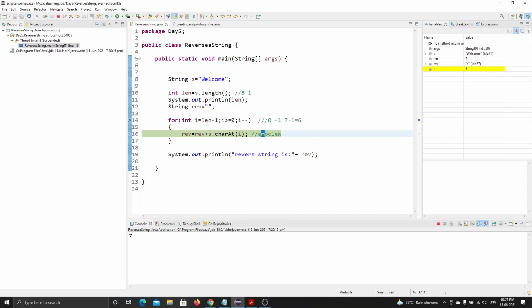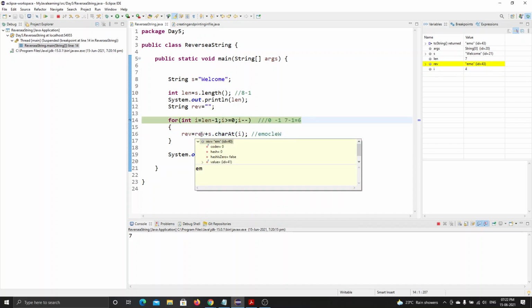Then it goes back into this for loop and checks the condition, the value is decremented and then it checks the condition. If the condition is true, then again it comes back into the loop. Let's see what happens now. It should print E. And now what is the value of reverse? Reverse is storing em. When I press F6 again, it stores the value as emo. Similarly I will do it till it comes out of the for loop.